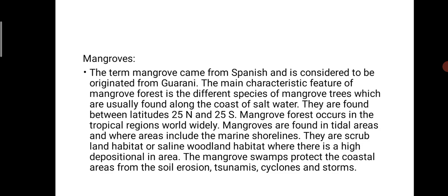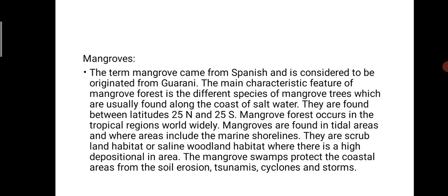Then mangroves. The term mangrove is considered by the Spanish to have originated from the Guarani. These are the main characteristic features of a mangrove forest: different species of mangrove trees, which are usually found along the coast or in salt water. They are found between latitude 25 north and 25 south. Mangroves are forests that occur in the tropical regions.